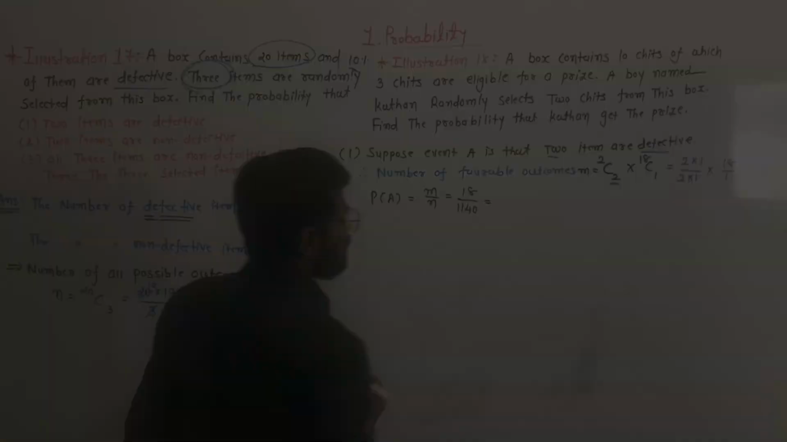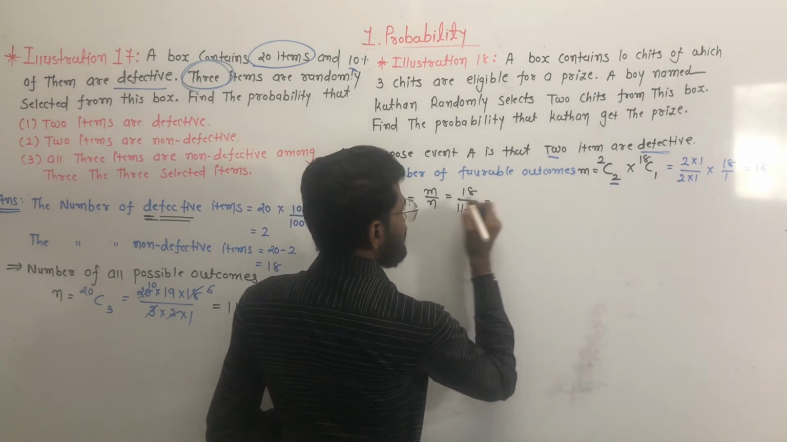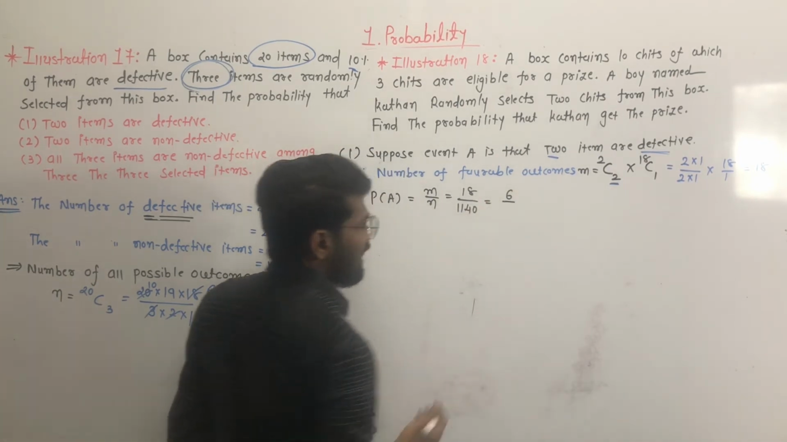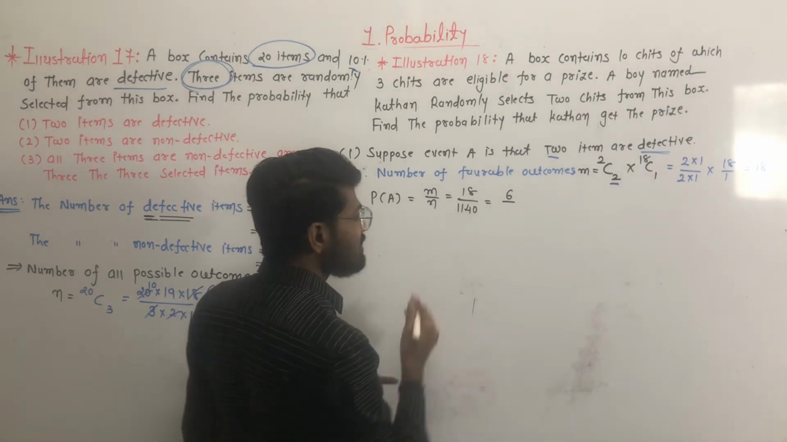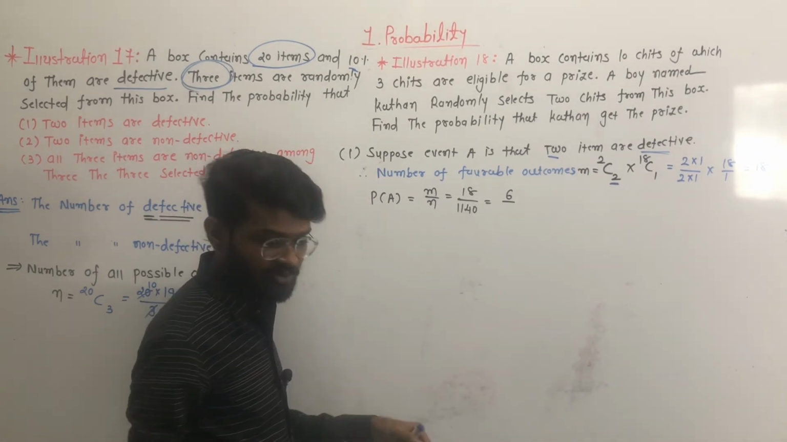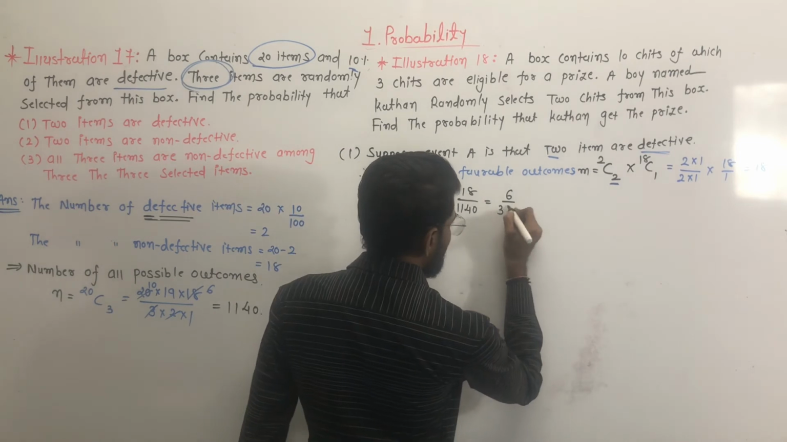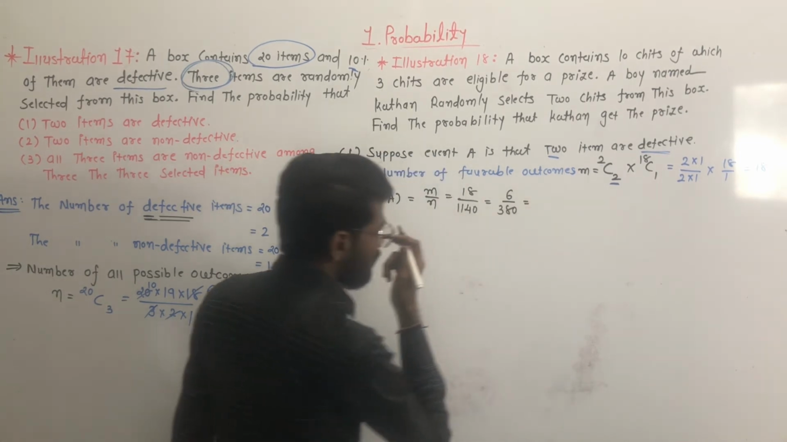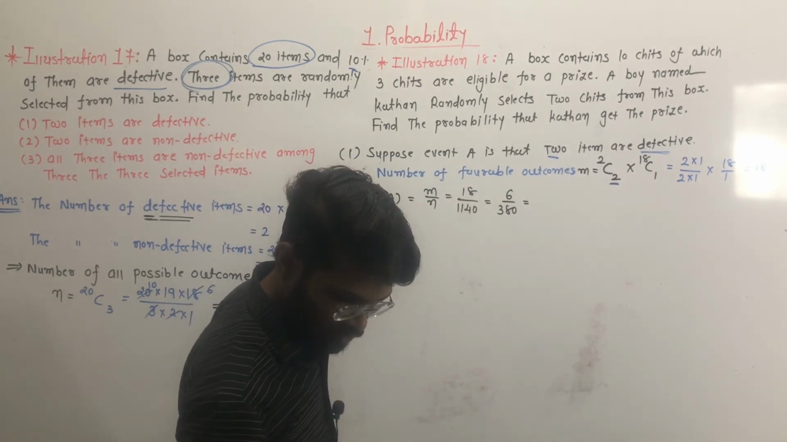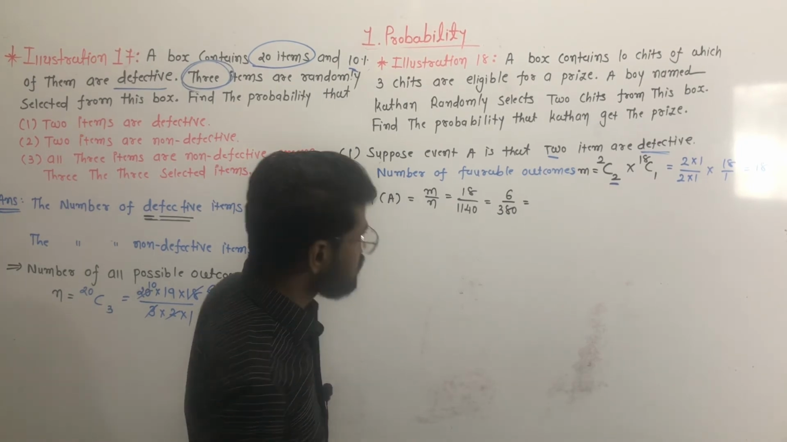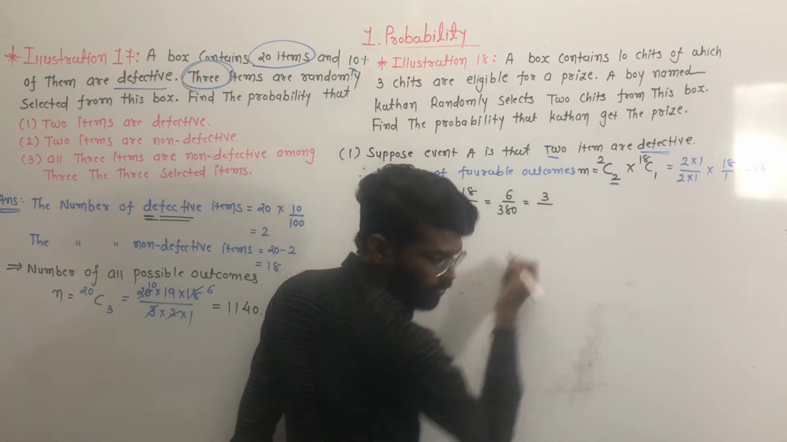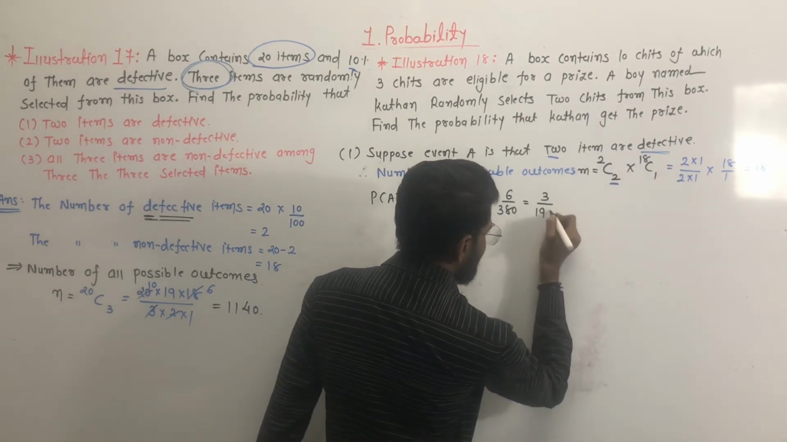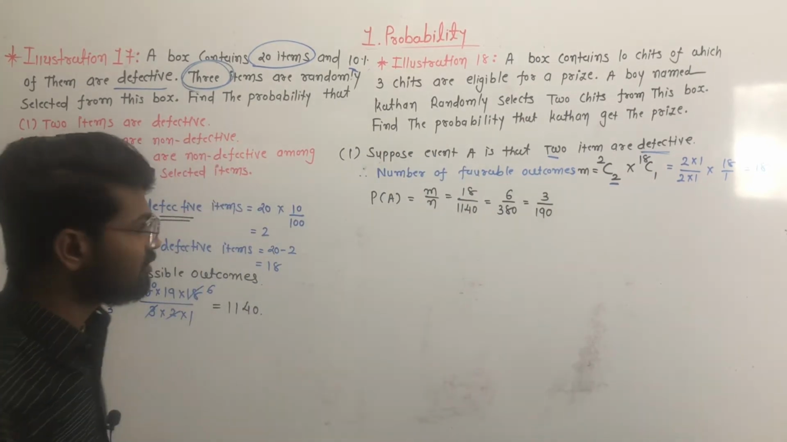1140. Clear? Okay, so here 3 is cancelled, and 380 multiplied by 3 is equal to 1140. Now dividing by 2, 2 is cancelled, so 3 upon 190. So this is our probability of this event A.